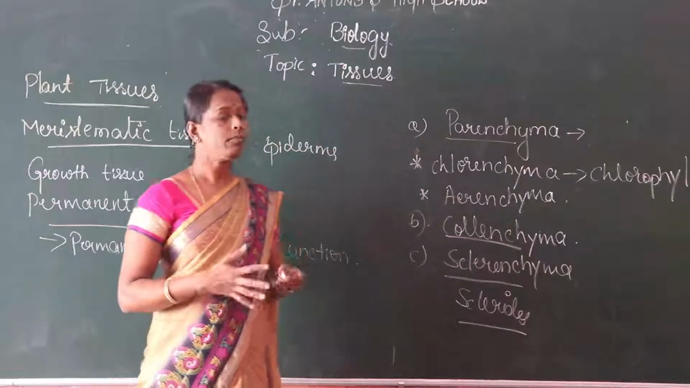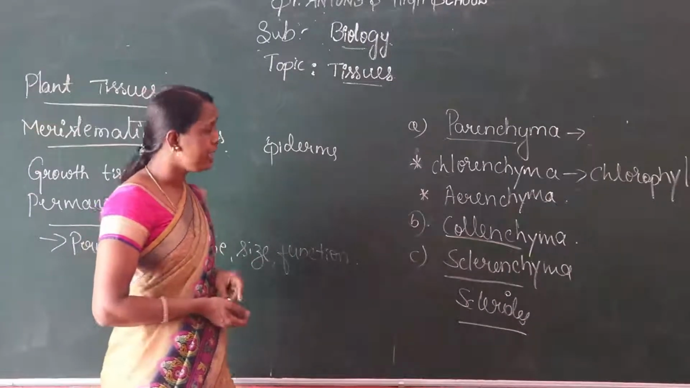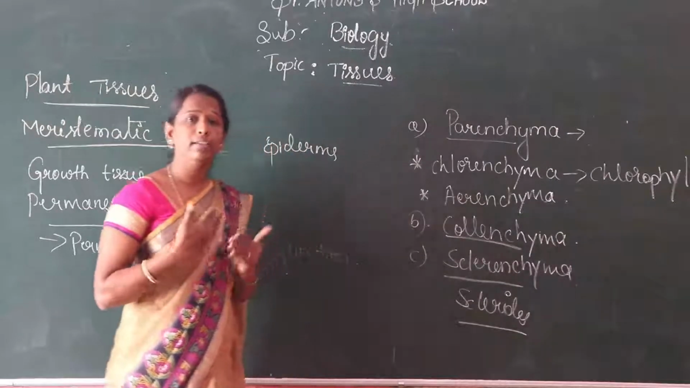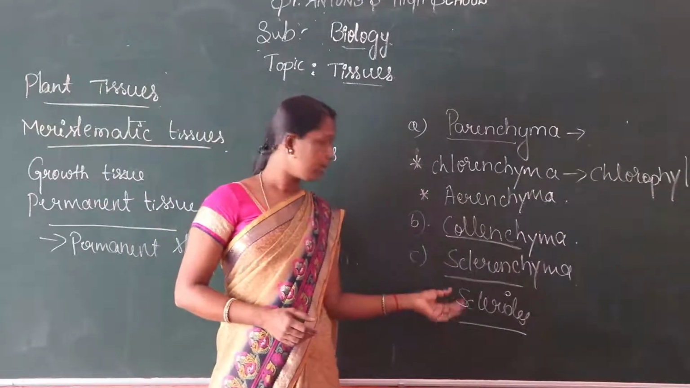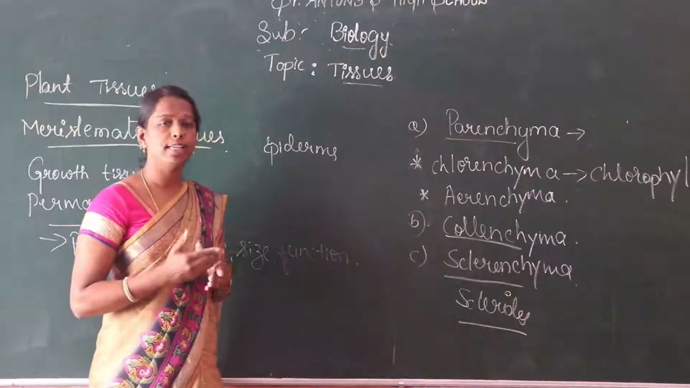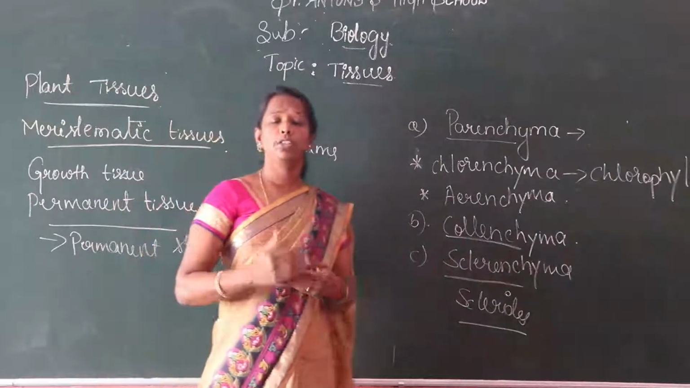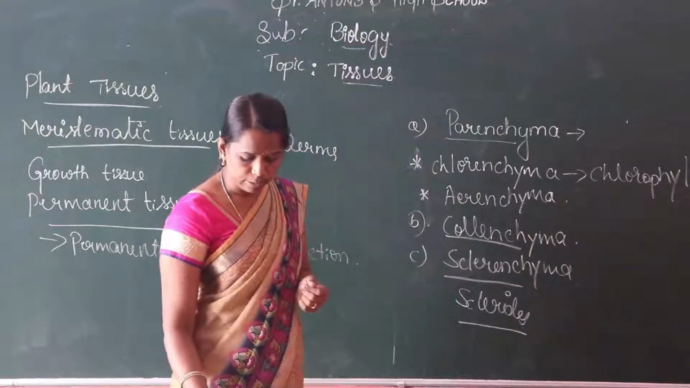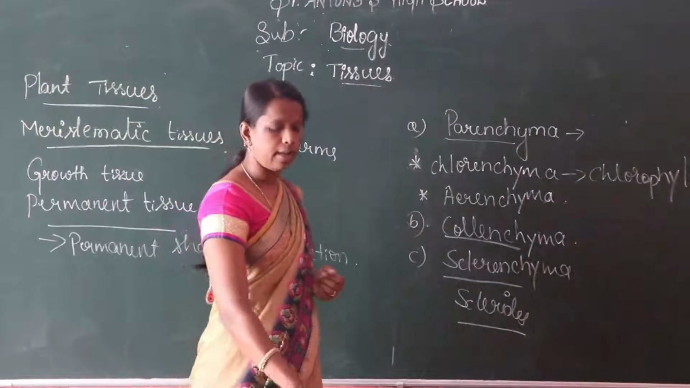Collenchyma helps in bending of the stem, leaves, etc. The sclerenchyma is hard and it gives stiffness to the plant body, so it is also known as sclereids. For example, the coconut and seed covering, and also the shell of dry fruits. Next class we will discuss the complex tissues.